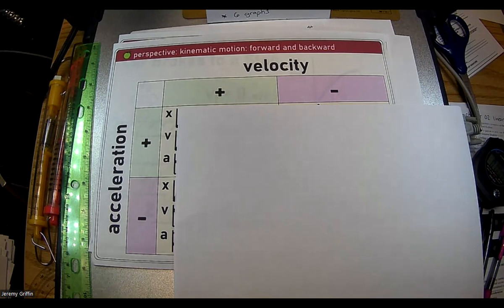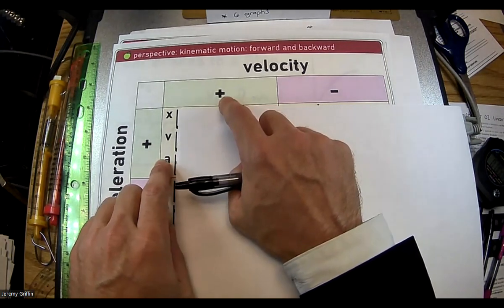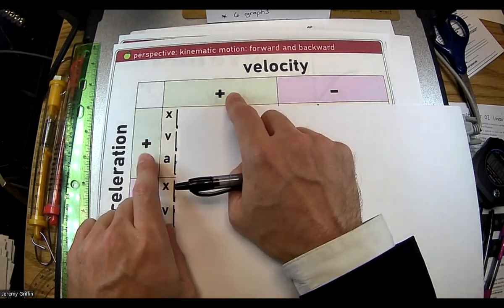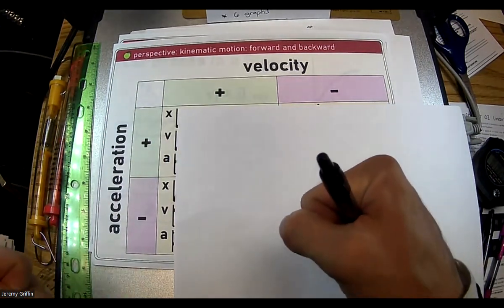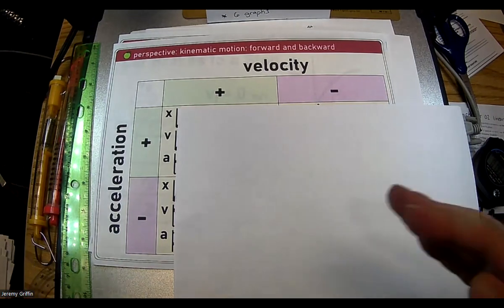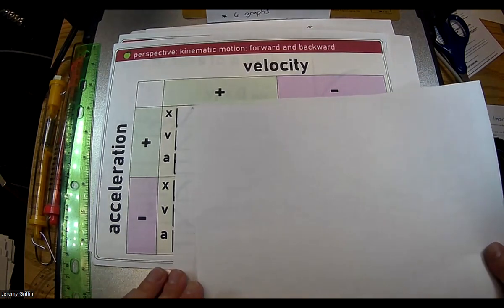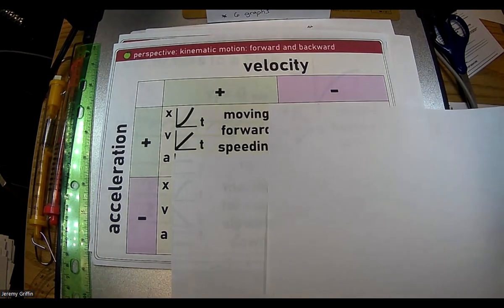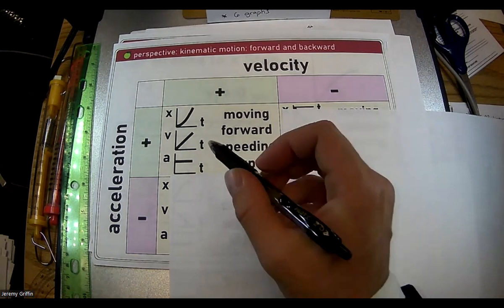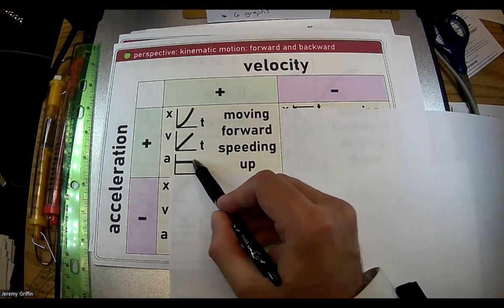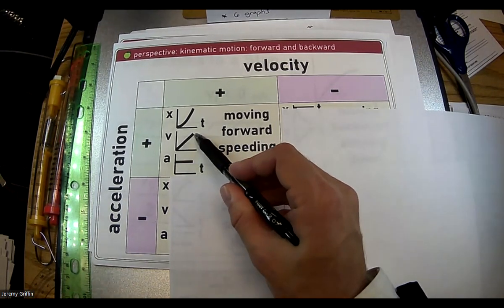I guess velocity could be 0 too, but I'm not going to have that. So what does it mean, guys, for velocity to be positive and acceleration to be positive? So you're in a car going faster, right? You hit the gas pedal. And what are those graphs going to look like? X versus T, V versus T, A versus T. Right, so you have a positive acceleration. You're speeding up, right?